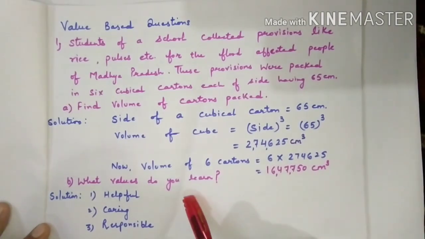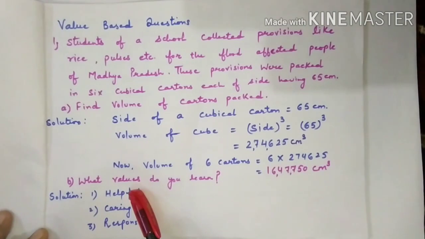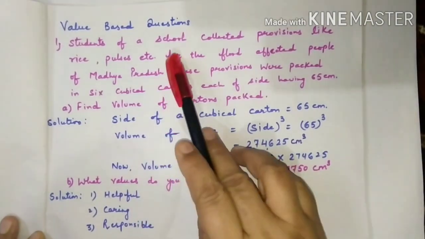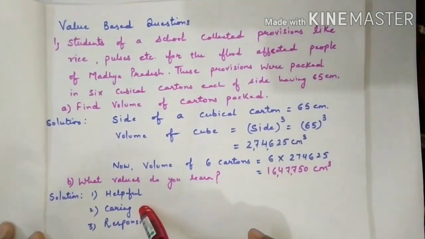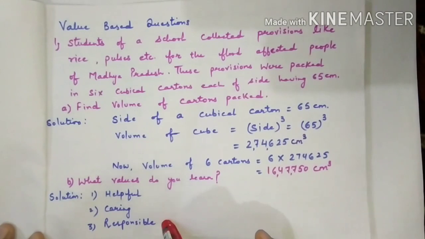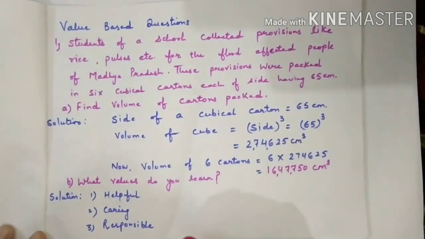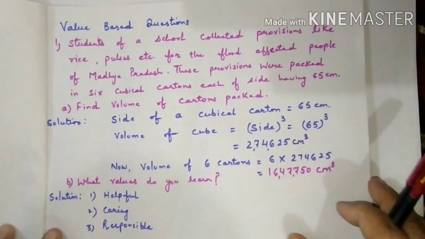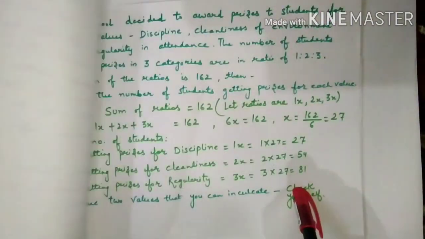And the second part of the question is, what values do you learn? Values, again moral values. The moral values are that the students are helping someone, means they are helpful, they are caring, they are responsible, or any other words. Alternative answers are also accepted here. Means they have the sense of donation, right? Means they want to help the needy persons. Let us shift to the next question.